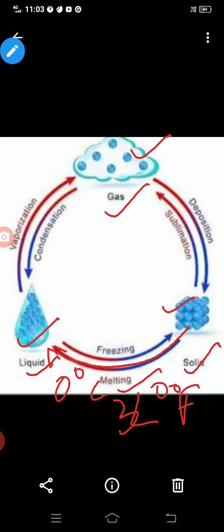And the liquid water is also converted into water vapor. That process is known as vaporization.